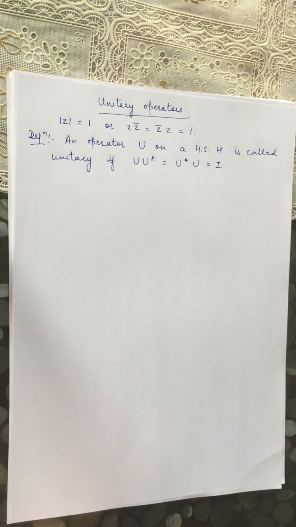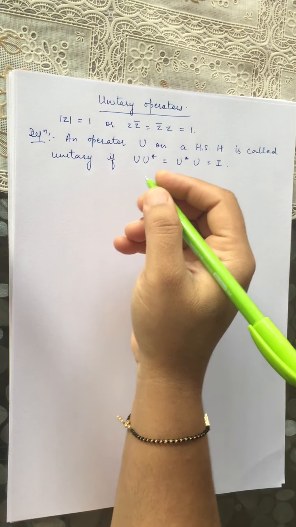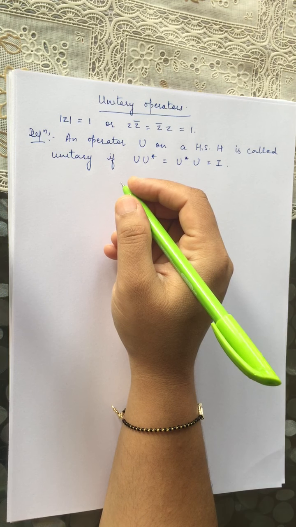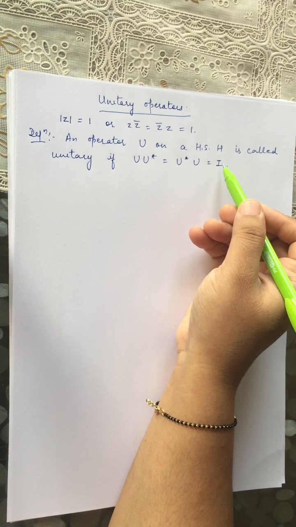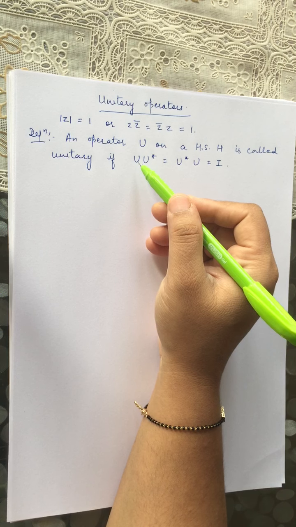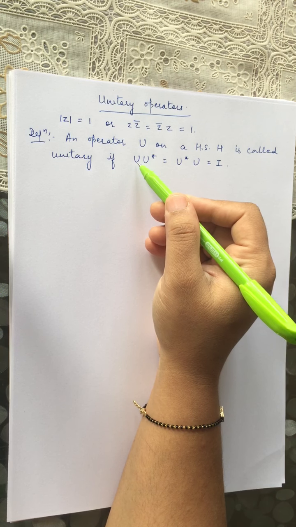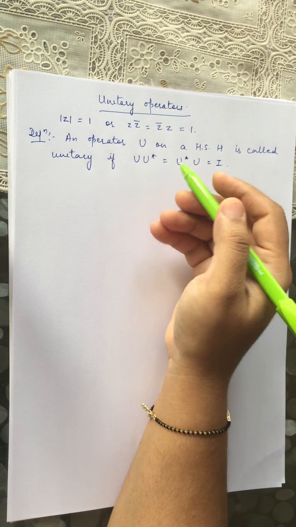So from the definition it is clear that every unitary operator is normal, and unitary operators are precisely the non-singular operators whose U star is just the inverse of U. So we can say U is a non-singular operator whose inverse is its adjoint only.